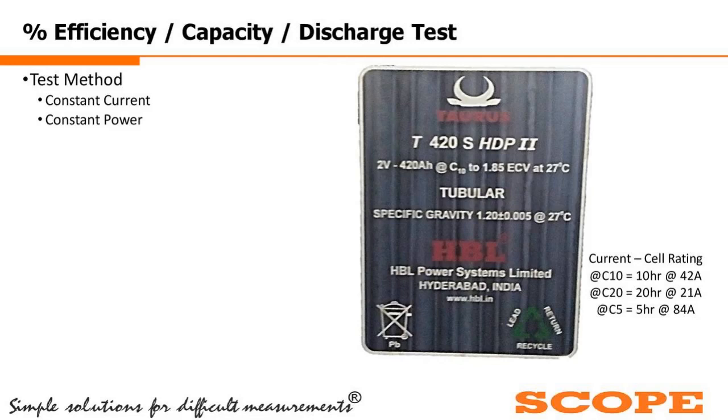IEEE has also mentioned the constant power mode, and some of the manufacturers are also giving the constant resistance method. But IEEE has not said anything about this test method. So that is why, as per the IEEE guidelines, constant current is the best and proven method to carry out the battery discharge capacity test.